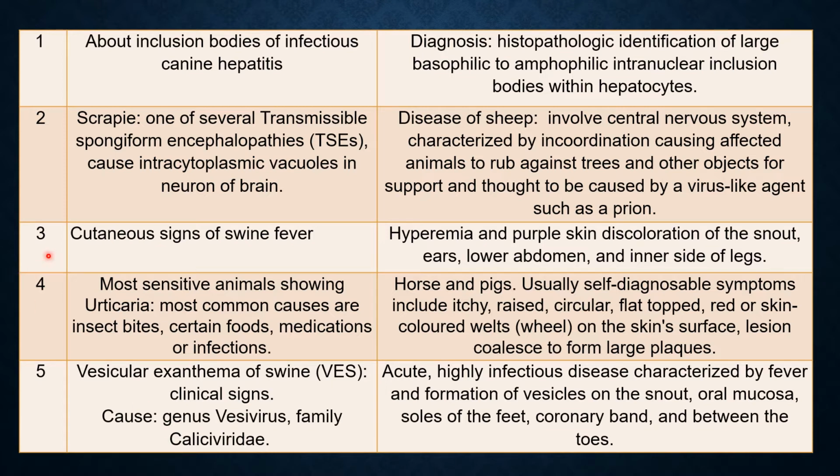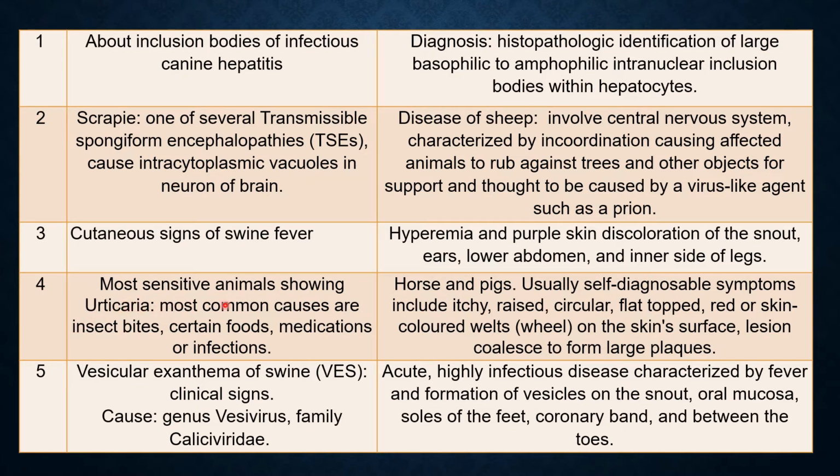Question 3. Cutaneous signs of swine fever. That is also a characteristic. There is hyperemia and purple skin discoloration of the snout, ears, lower abdomen, and inner side of the legs. This is the characteristic.